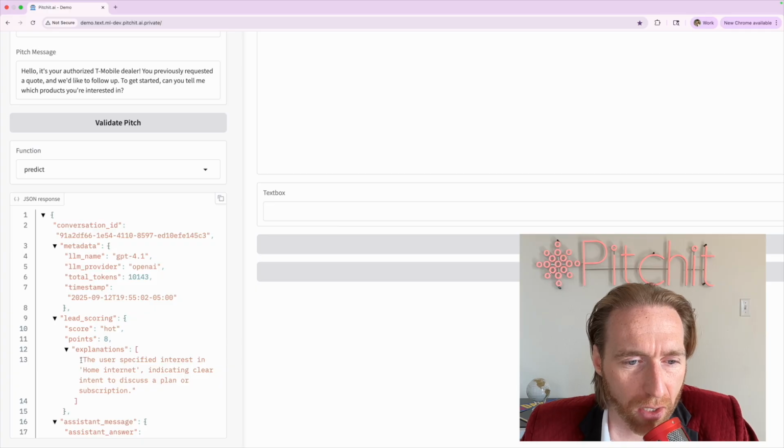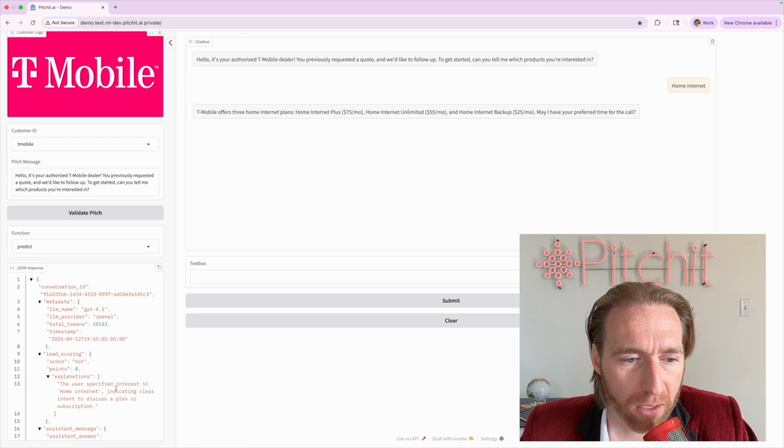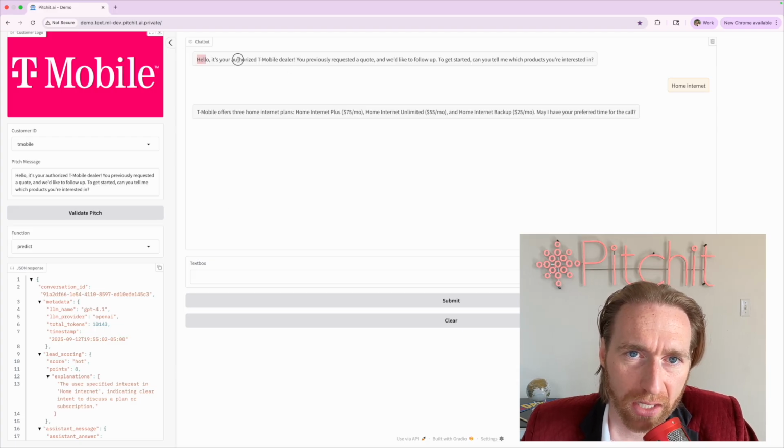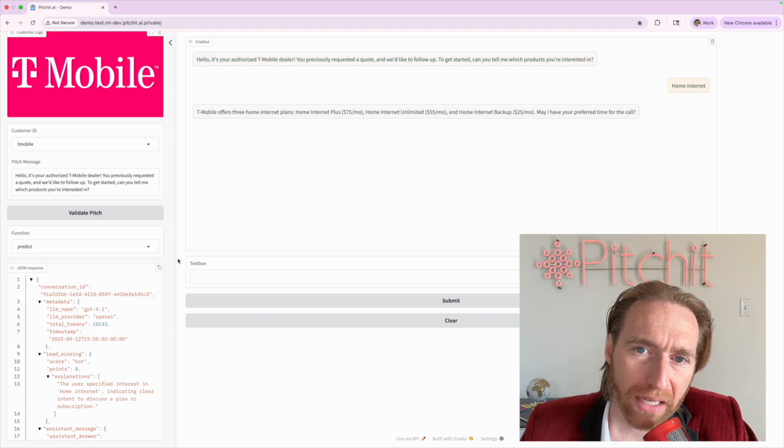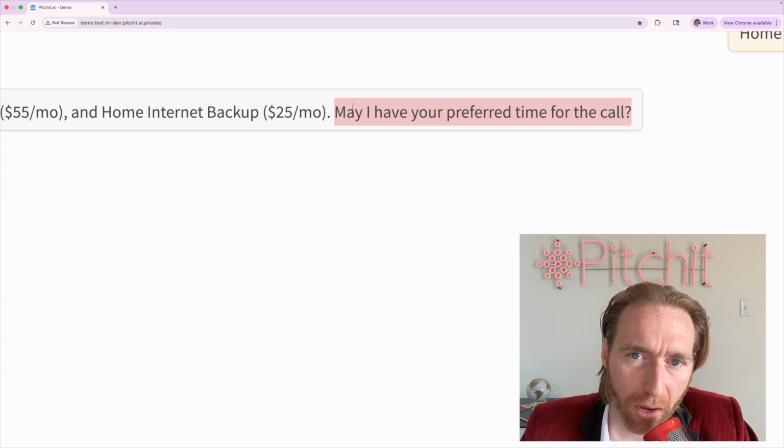And then the explanation: the user has specified a specific interest in home internet, indicating that there's a clear intent to discuss a plan or subscription. So it's not as high as it can be. A 10 out of 10 is super, super high. But an 8 out of 10 is also pretty high, because if you're reading this conversation contextually, this lead is clearly teed up for basically getting a meeting booked. And that is why the AI agent has qualified their intent as being high and has offered a meeting time.